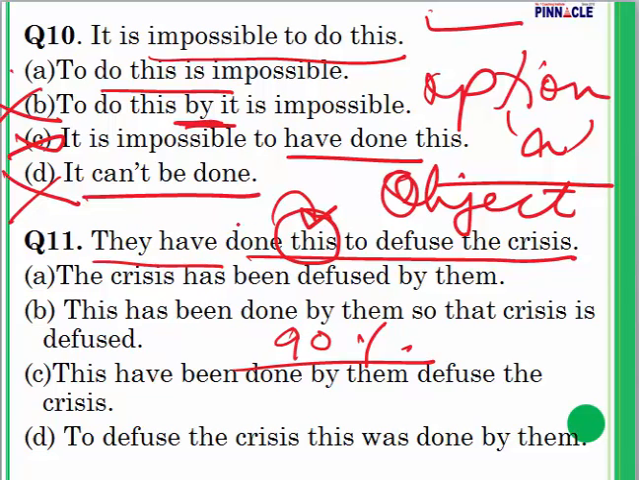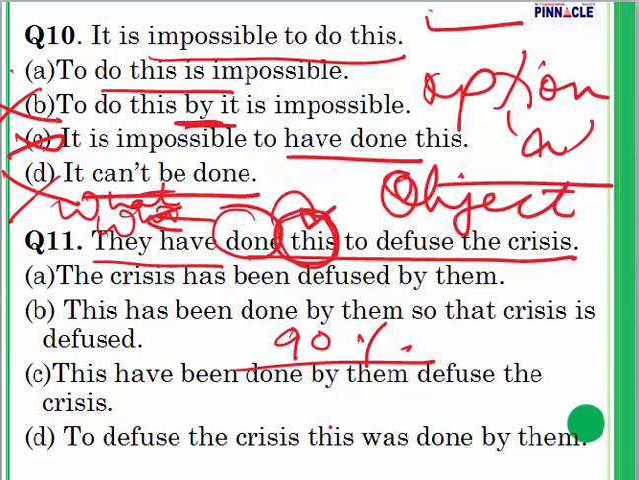Like here the verb is they have done. So done is my verb. And with done add two words: done what and done who. Just for example, if I say done what, done this. So whatever answer you get, that is going to be your object. They have done this to diffuse the crisis. Now in this sentence, I will eliminate D.